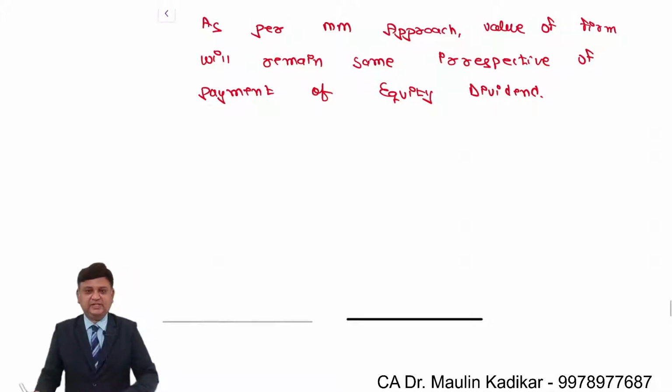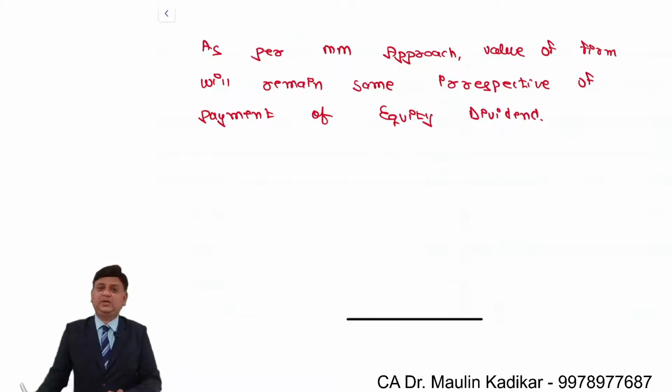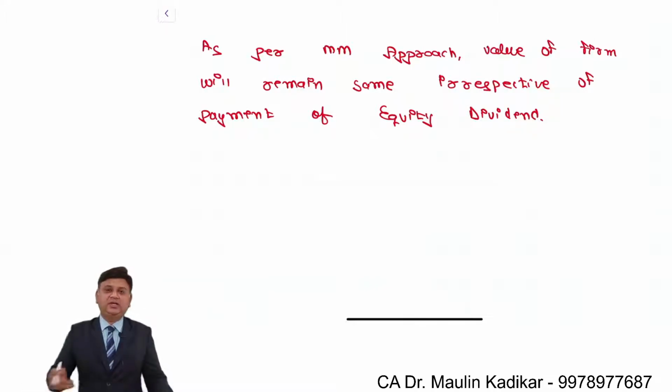So we understand that whatever may be the amount of the equity dividend payment, the overall value of the firm is always going to remain the same. That is the conclusion that the approach has given. So this is the answer that we have to write from the examination point of view. Now we are discussing a kind of reasoning or explanation which the approach has additionally given.